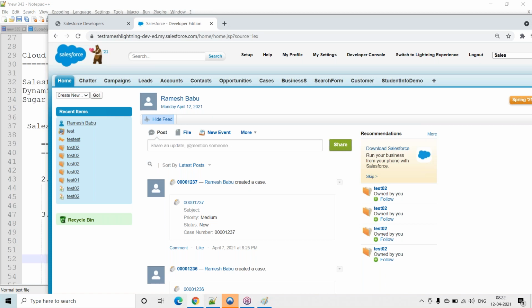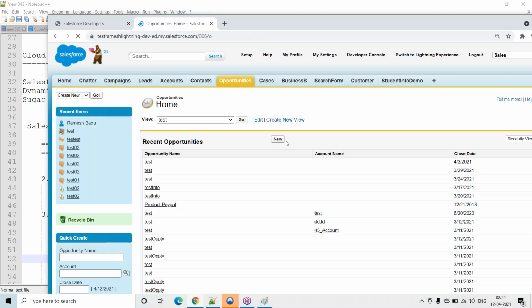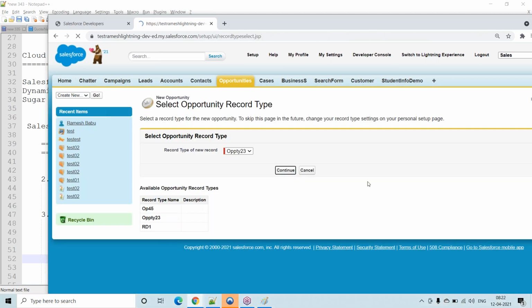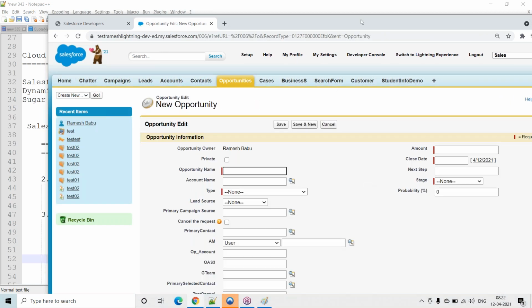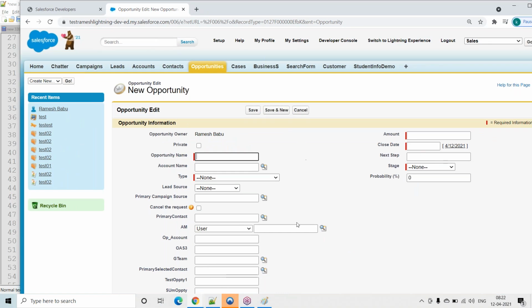When users are increasing, slowly they will use devices, right? Mobile devices or tabs or some other device, they will use it. Whenever they are using the devices, this screen is not compatible with this particular device.